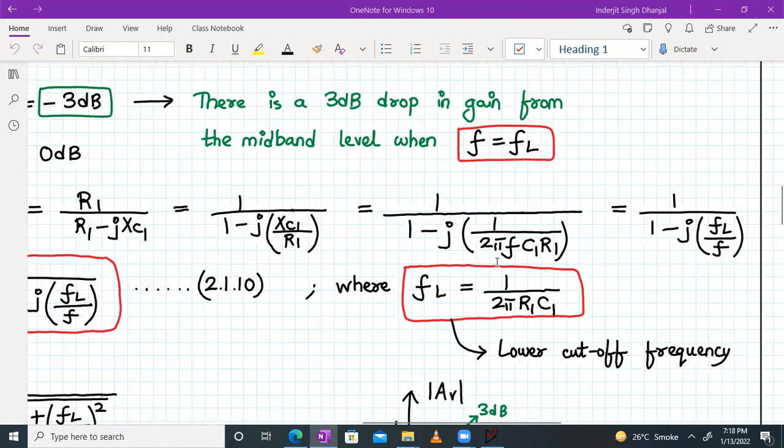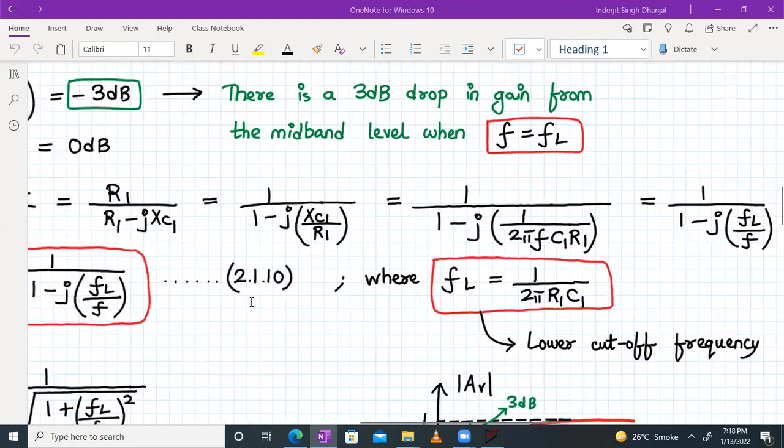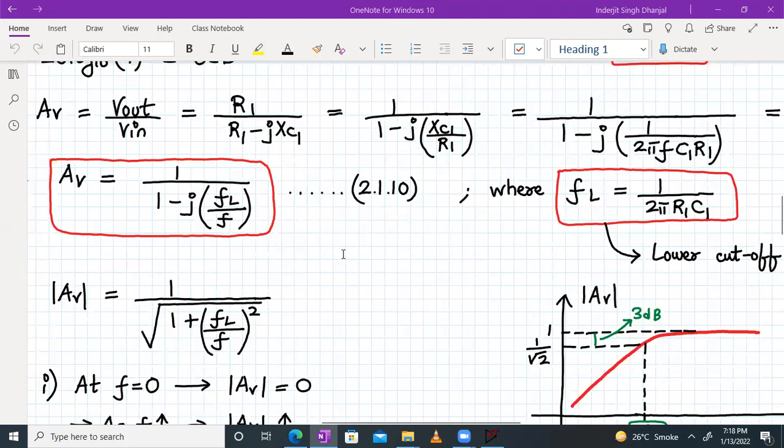And what is XC1 basically? 1 upon 2 pi F C1. So in this formula, we have 1 upon 1 minus J into 1 divided by 2 pi F C1 R1, right? So we can represent this as FL divided by F, where FL is nothing but 1 upon 2 pi R1 C1, which is my lower cutoff frequency. So I can write this formula in final form as AV is equal to 1 upon 1 minus J FL upon F. Very, very important result, right?